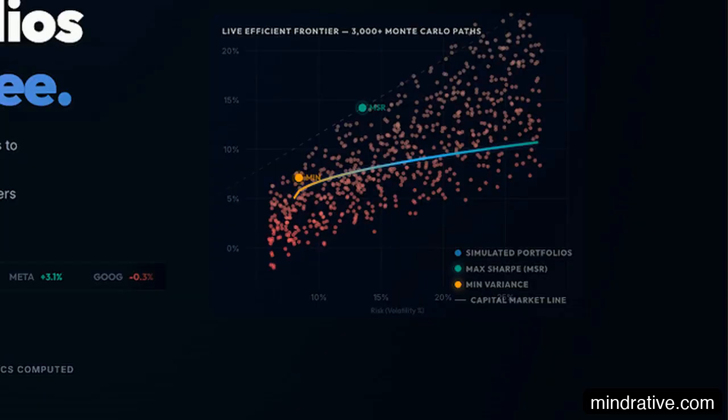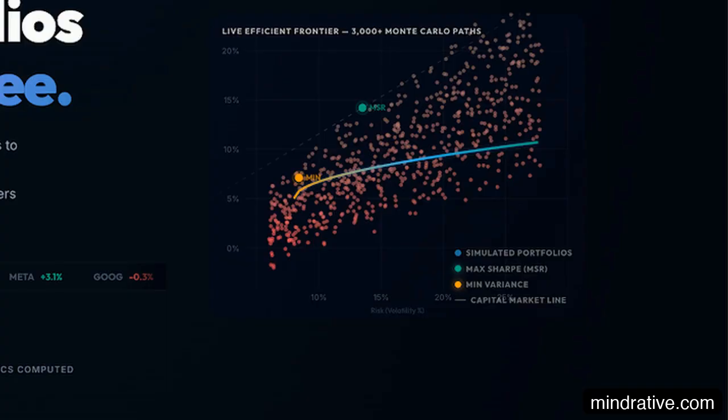This chart shows the immediate result of the analysis. A massive cloud of simulated portfolios forms a distinct upper boundary, known as the efficient frontier. Your primary target on this curve is the green dot labeled Max Sharpe. This point represents the absolute best risk-adjusted return available for your specific list of assets.